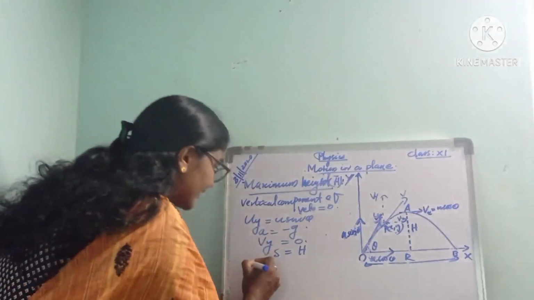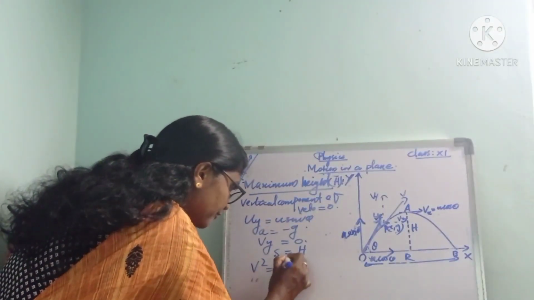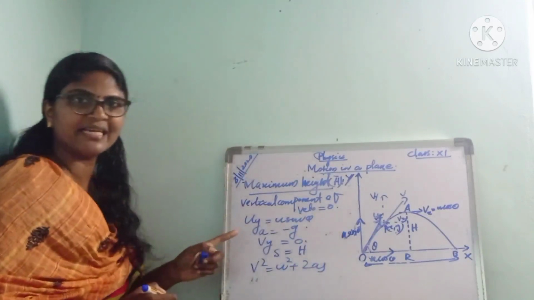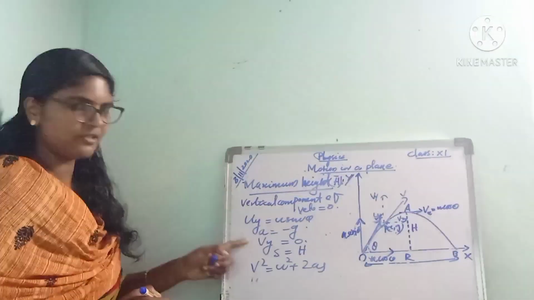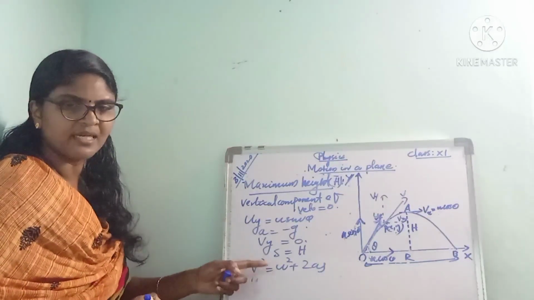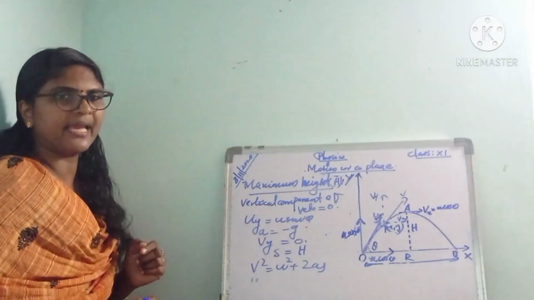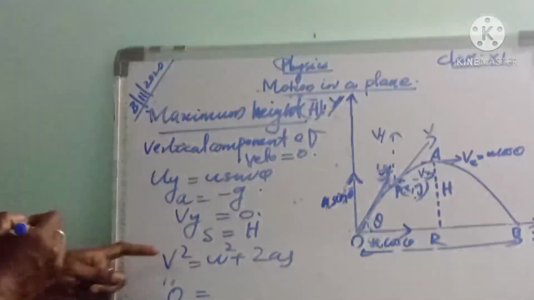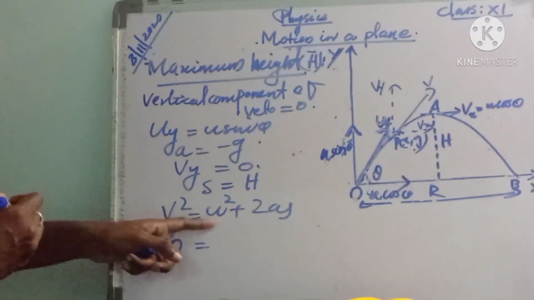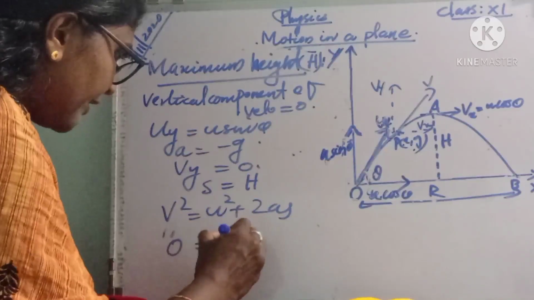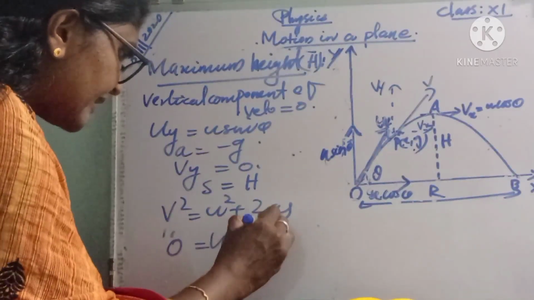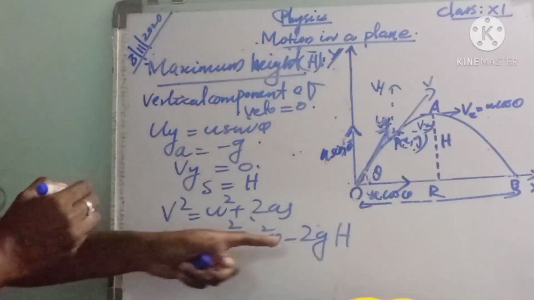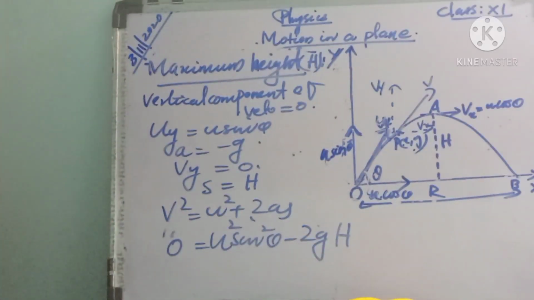Then we have the relation v squared equal to u squared plus 2as. Substituting v as 0, instead of u squared we can write u squared sin squared theta, minus 2gh, since a is minus g.